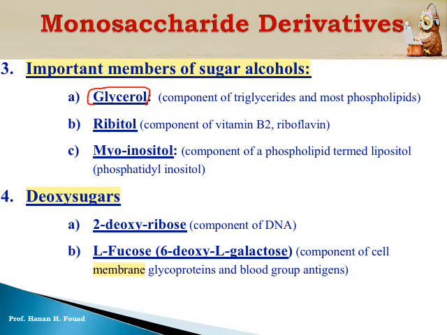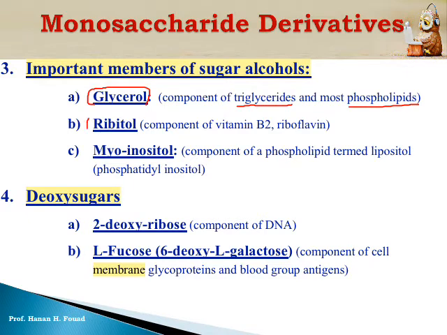Glycerol enters in the structure of triglycerides. What are triglycerides? These are the neutral fat, the lipids found in our body, and of course lipids have many biological functions. Glycerol enters in the structure of most phospholipids. We are going to study phospholipids in detail in the chapter of lipid chemistry.